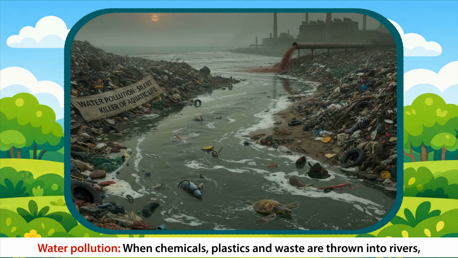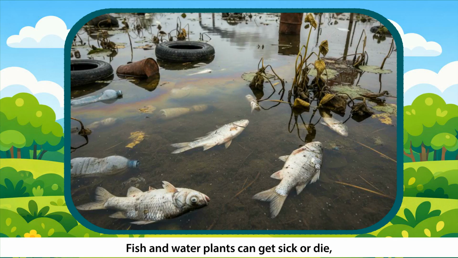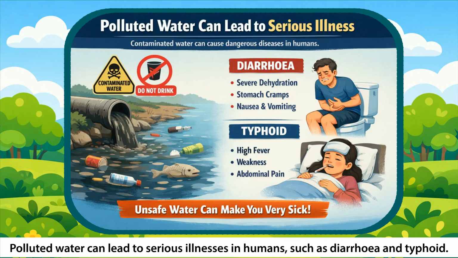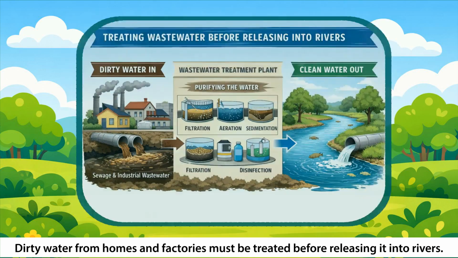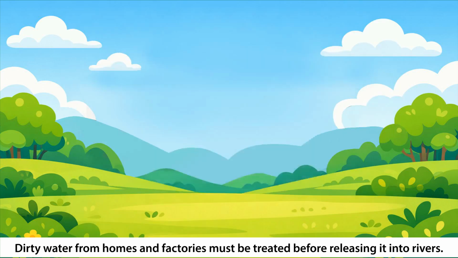Water pollution. When chemicals, plastics and waste are thrown into rivers, lakes or oceans, they harm aquatic life. Fish and water plants can get sick or die, and polluted water becomes unsafe for humans to use or drink. Polluted water can lead to serious illnesses in humans such as diarrhea and typhoid. Dirty water from homes and factories must be treated before releasing it into rivers.